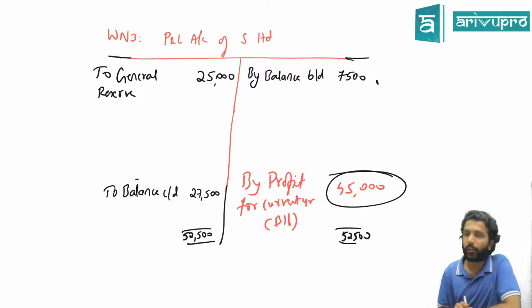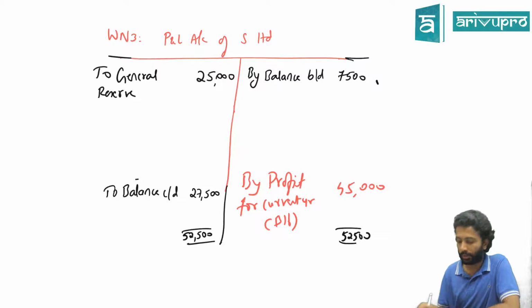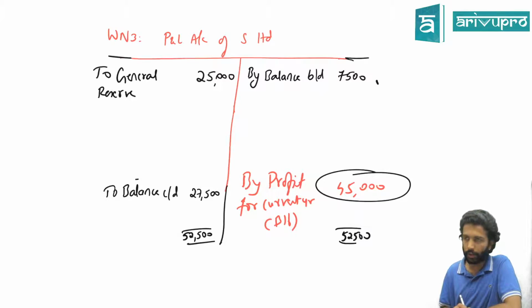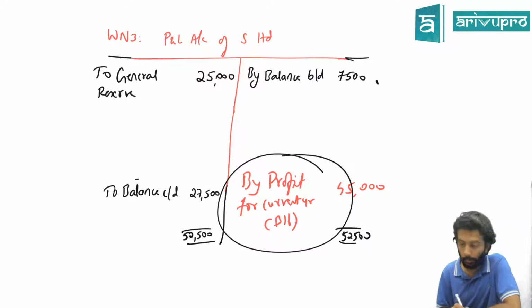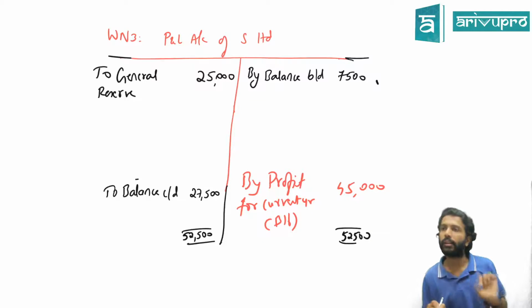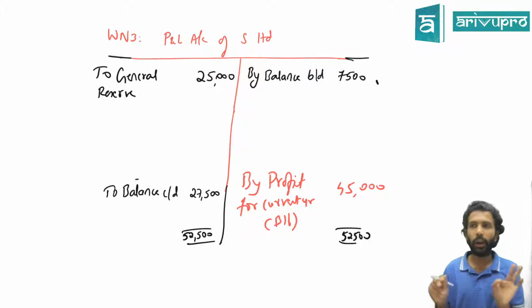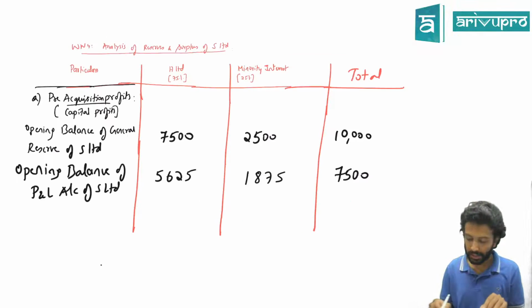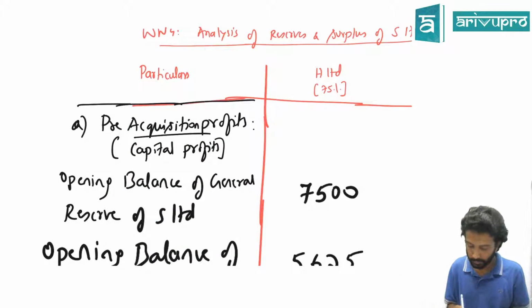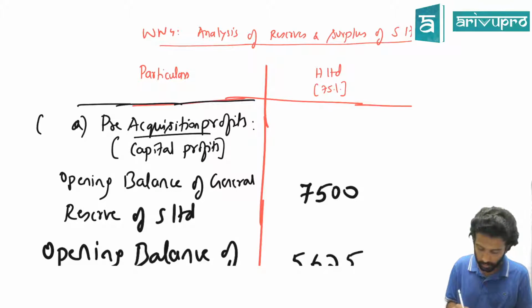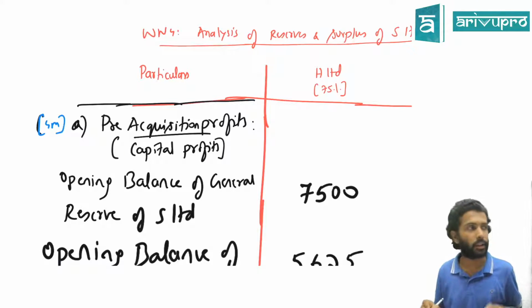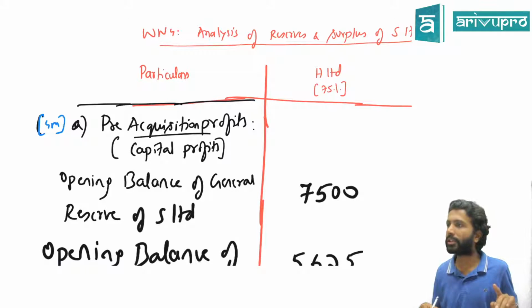What about this 45,000, guys? What is that 45,000 heading? You check. Profit for the current year. Current year means 12 months. How many months is pre-acquisition profit? From 1st April to 31st July. That means how many months? Only 4 months. Is that 4 months' profit what they have given, or 12 months'?